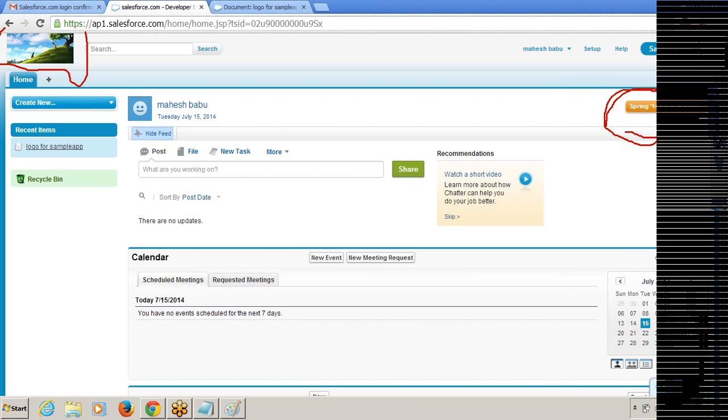So it is a home tab. We can't take out the home tab, so the home tab should be the first tab. You can see the home tab here. If you want to go to the setup page, just click on setup, and you will be on the setup page.